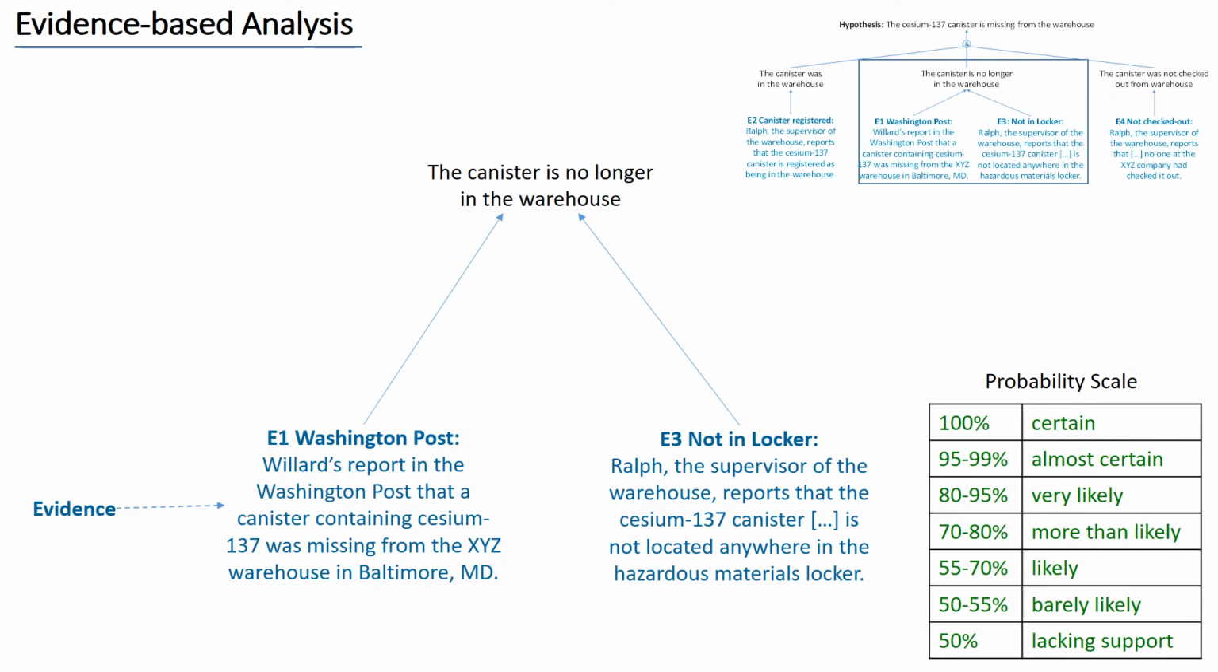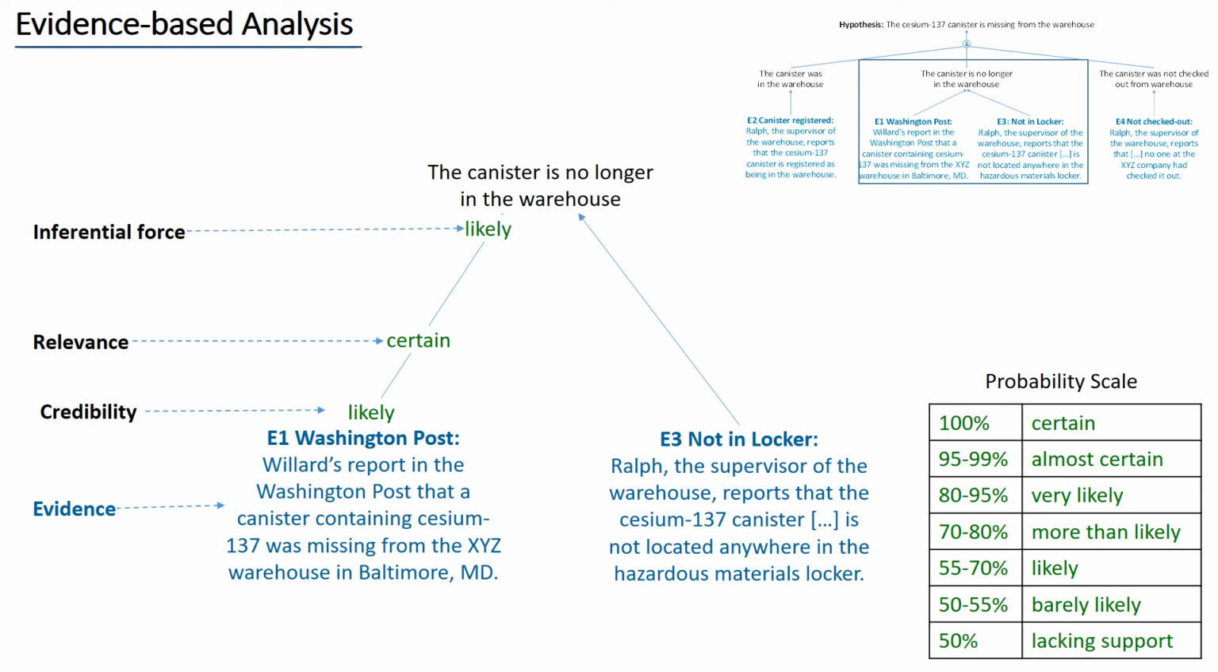Here is a situation where we have two items of evidence that are relevant to the same hypothesis. What is the relevance of E1? Certain, because if the canister is missing, it is no longer in the warehouse. What is the credibility of E1? Likely. Therefore, the inferential force of E1 is likely.